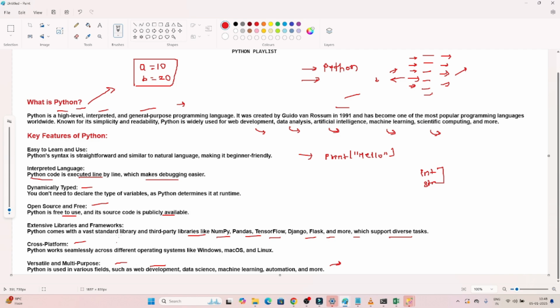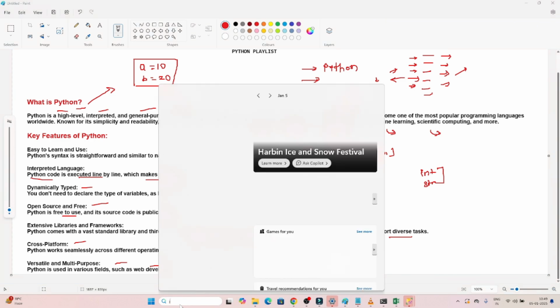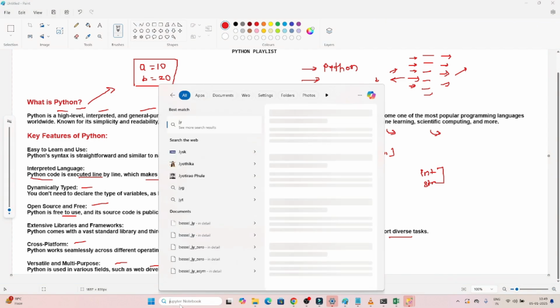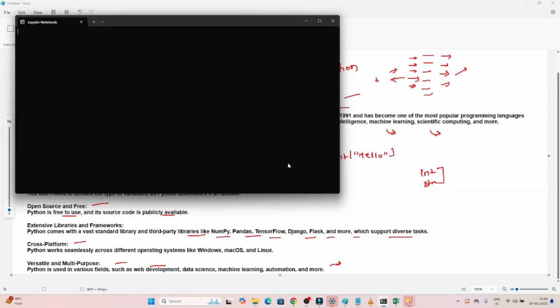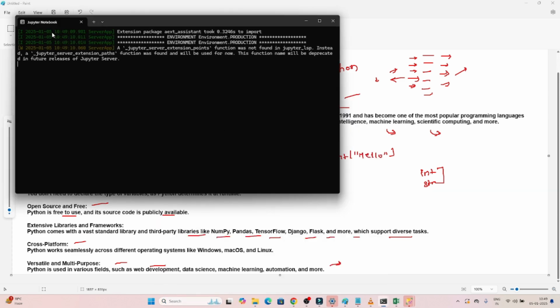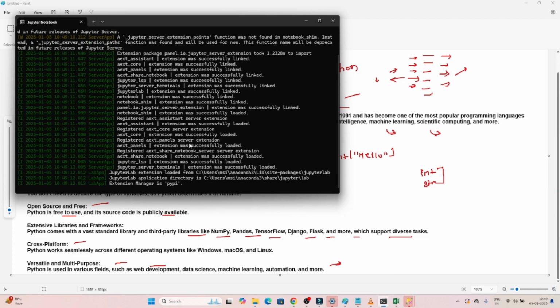Now what we will do is try to write our first code in Python. We will open our Jupyter notebook. You have to search for Jupyter notebook, this will come, and click on open. I hope you have already installed Anaconda. After that, you open Jupyter notebook, and you can see it is opening here.